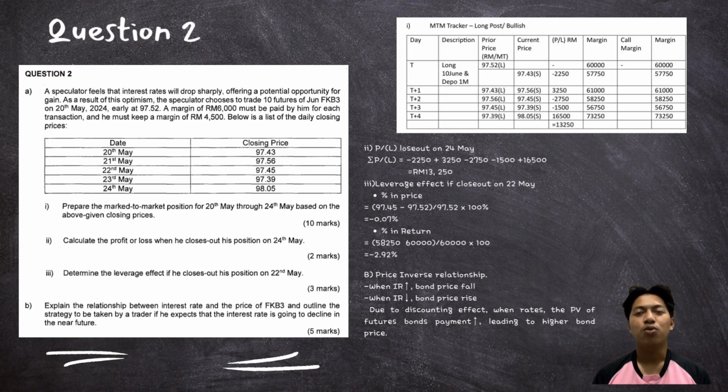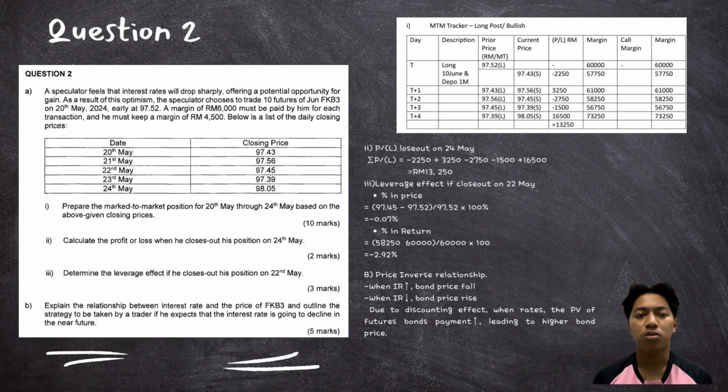For question 2, for 2a, to calculate the total profit or loss when the position is closed on 24 May, I sum all the daily mark-to-market values. The calculation is minus 2,250 plus 3,250 minus 2,750 minus 1,500 plus 60,500, which gives a total profit of 30,250.